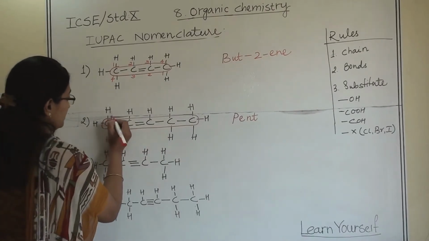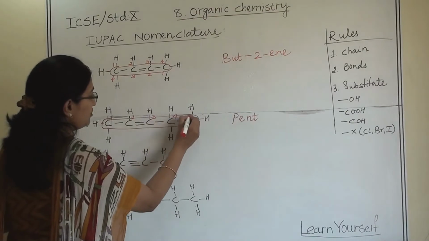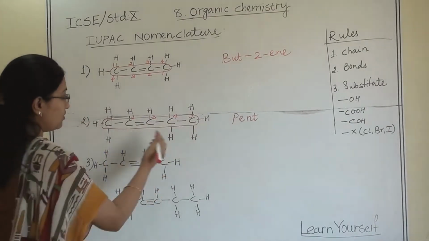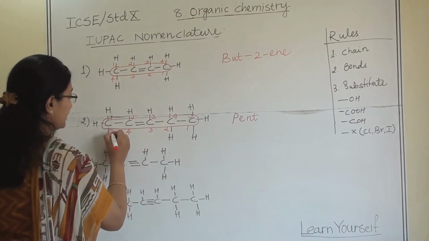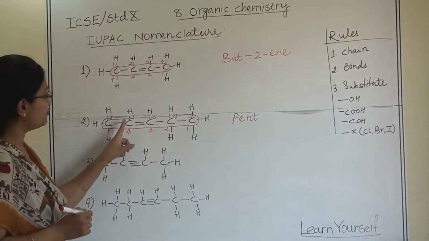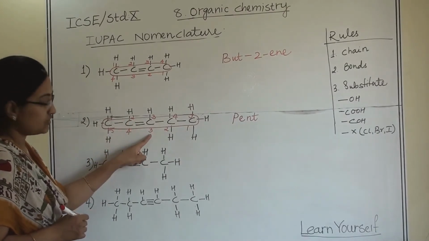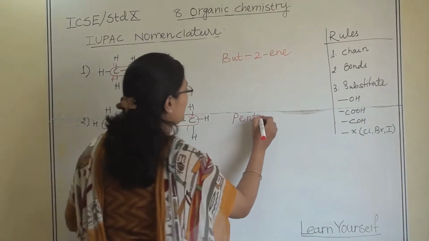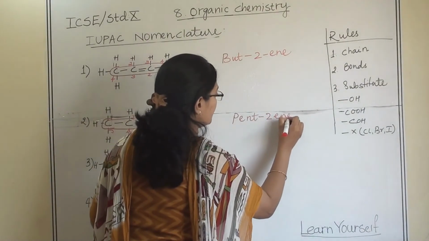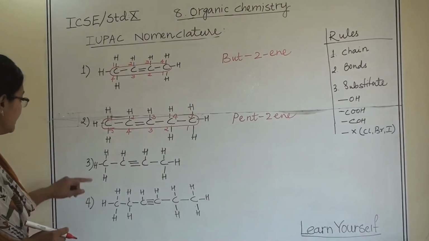Then let us give the numbering 1, 2, 3, 4 and 5, and the other way around 1, 2, 3, 4 and 5. Now if you see 2 and 3, which one is the smallest one? Obviously 2. So it will be 2-ene. Pent-2-ene or 2-pentene.